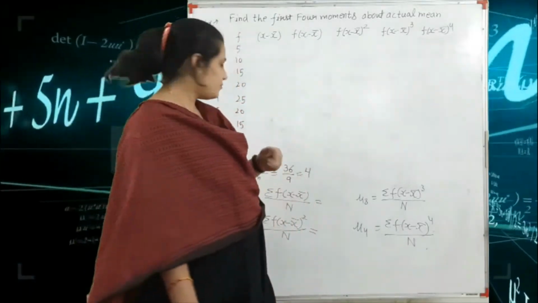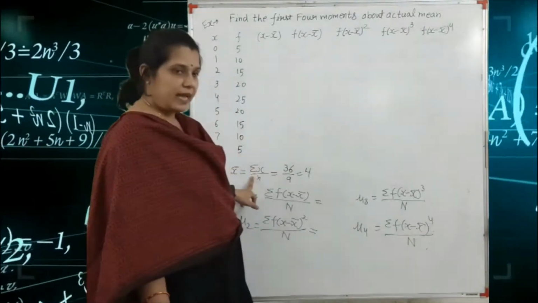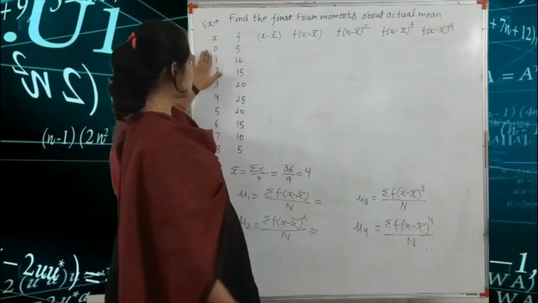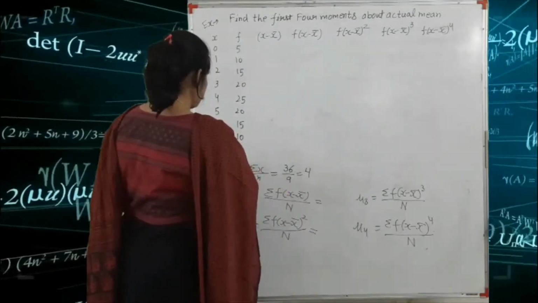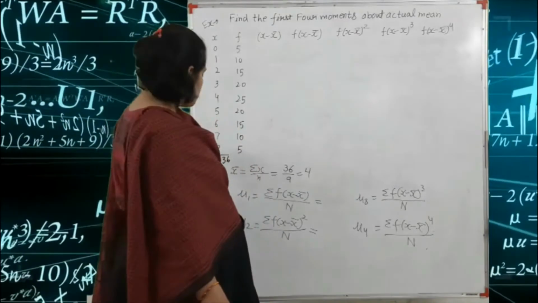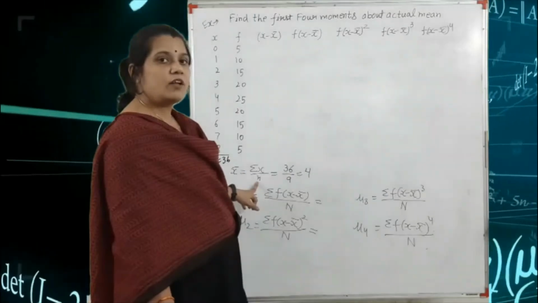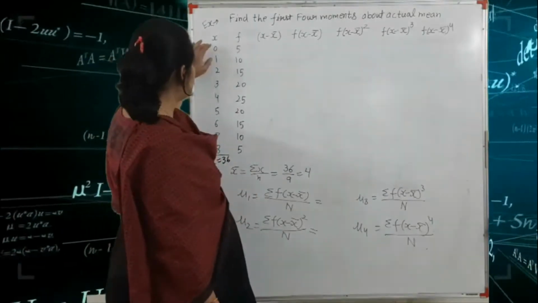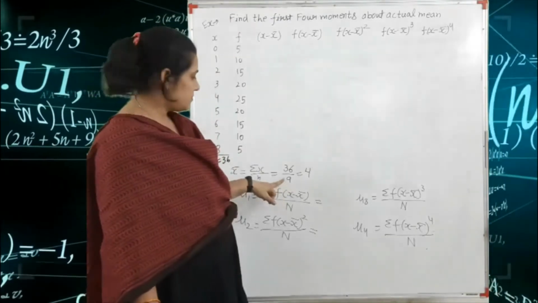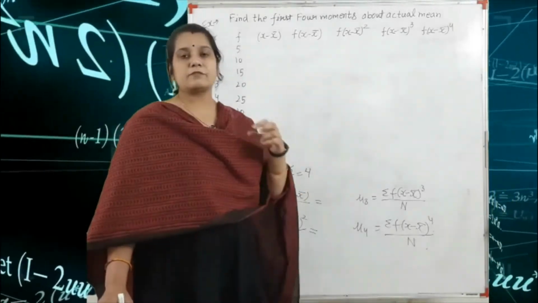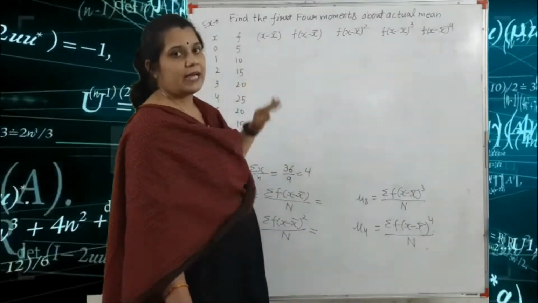So what is the formula of x bar? X bar is equal to summation x upon n. Here, this is the column of x. So the sum of these terms, summation x, is equal to 36. Got it? So here we write summation x is equal to 36 divided by the small n, that is the number of terms. So 1, 2, 3, 4, 5, 6, 7, 8, 9. Total number of terms is 9. So we get x bar is equal to 4.